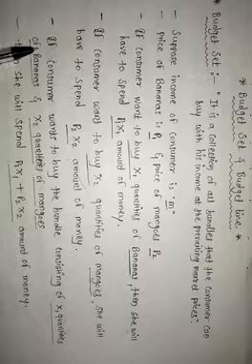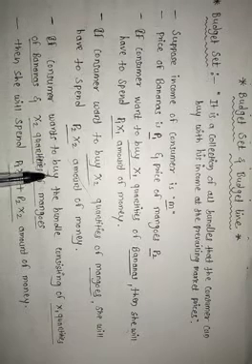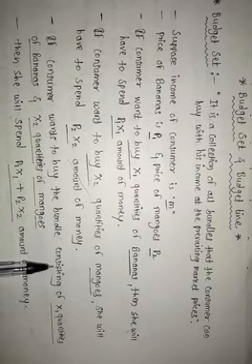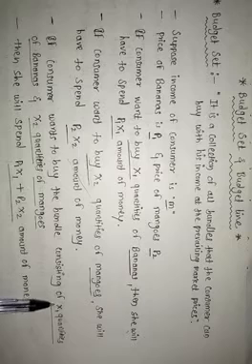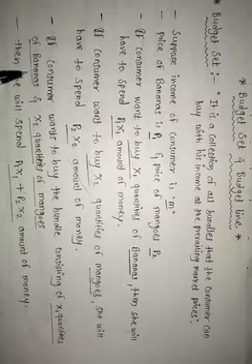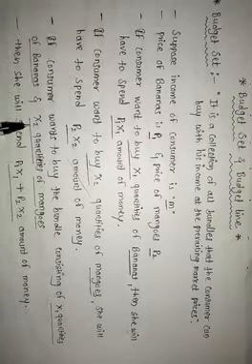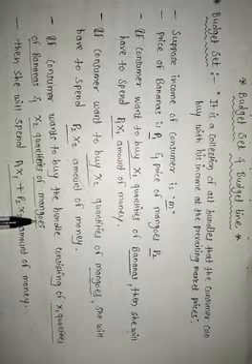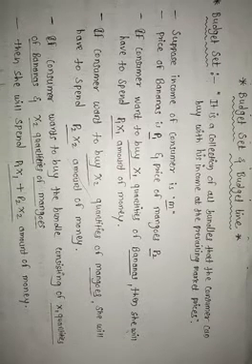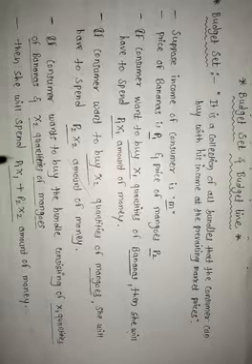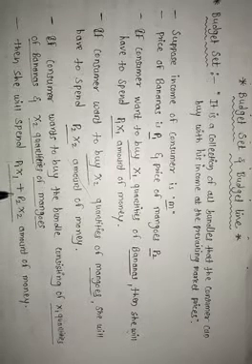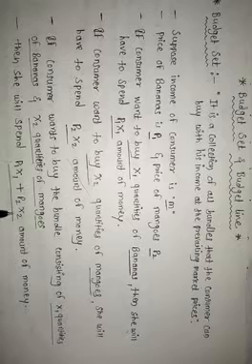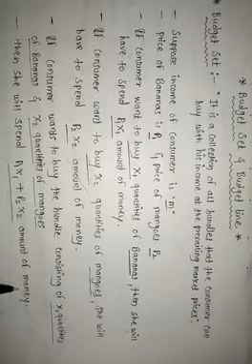If the consumer wants to buy the bundle consisting of X1 quantities of bananas and X2 quantities of mangoes, then she will spend P1 X1 plus P2 X2 amount of money.